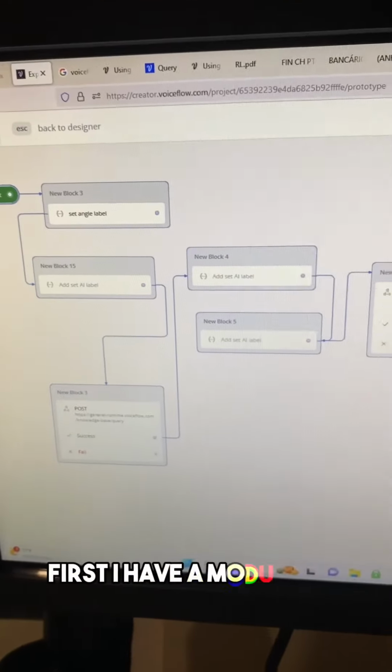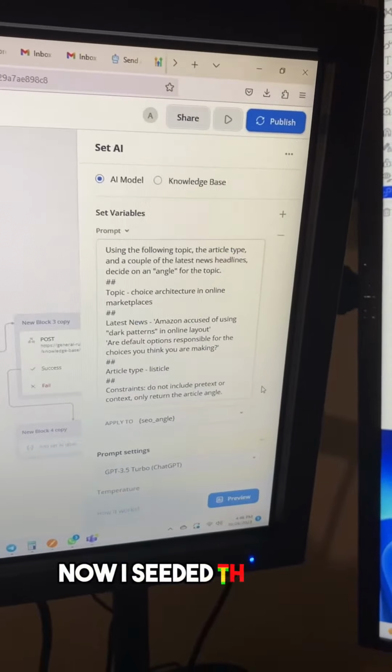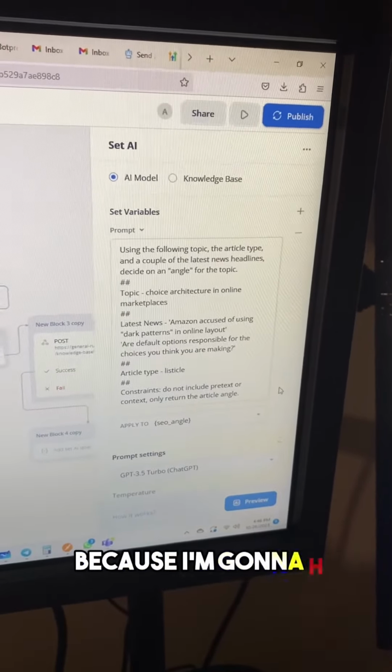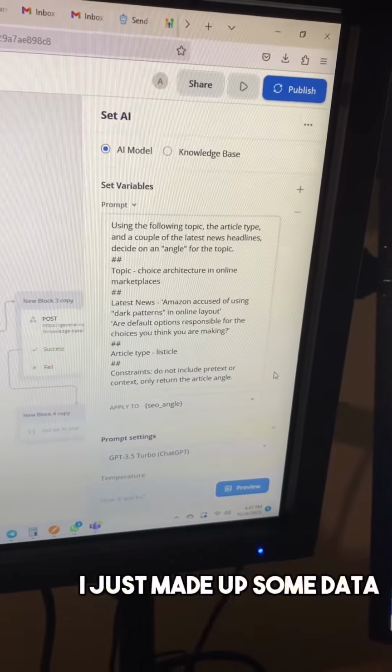First, I have a module that uses a GPT to decide on an article angle. Now I seeded this with my own data because I'm going to have to build in an API call to Make to grab this data from a data store. But for now, I just made up some data.